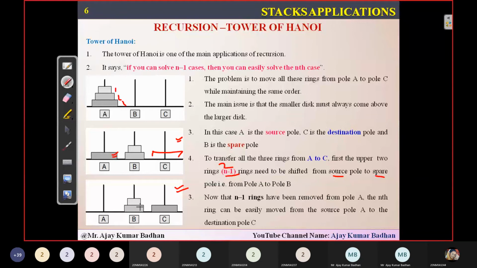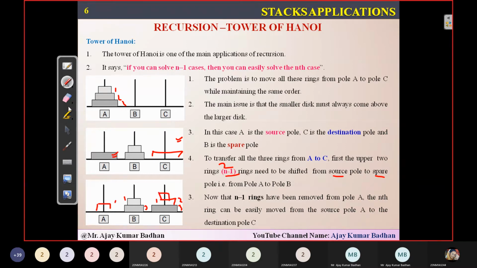Now I have to get these two here. If I remove this particular disk 1 and place it here, I cannot place disk number 2. So what I will do is move this smaller disk 1 again to this particular location. Then I will be left with only disk number 2 in the middle pole. From here I will take this and place it here, so disk number 2 will come here. Then finally this disk number 1, I'll shift from here to here. Your task is completed. I will show you pictographically so that you can understand.